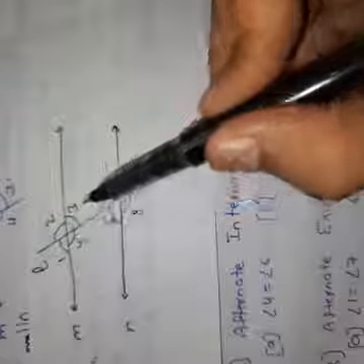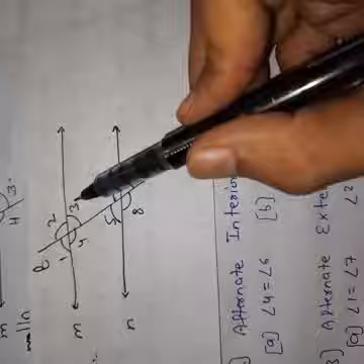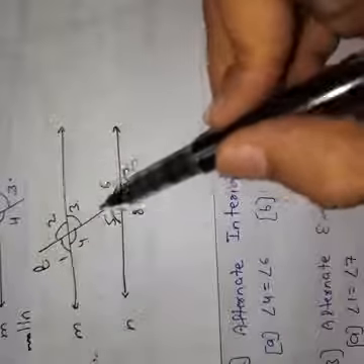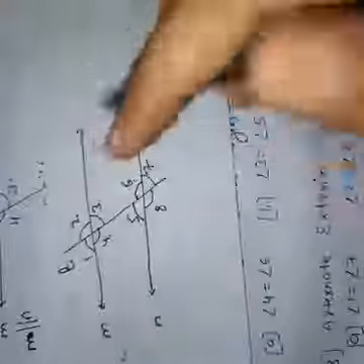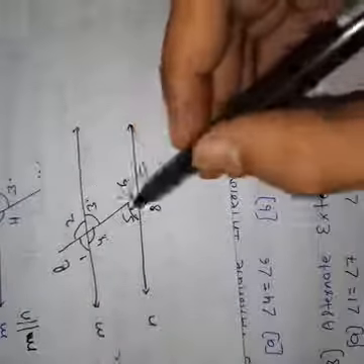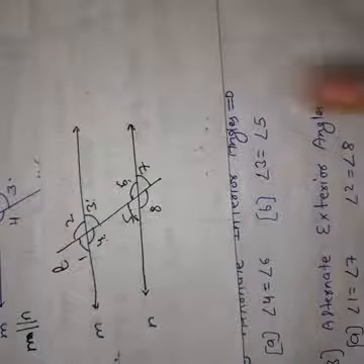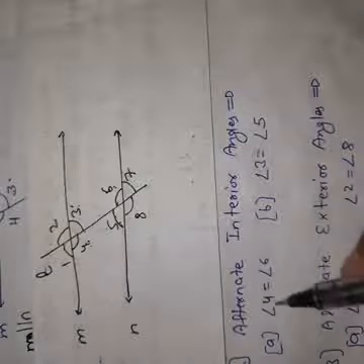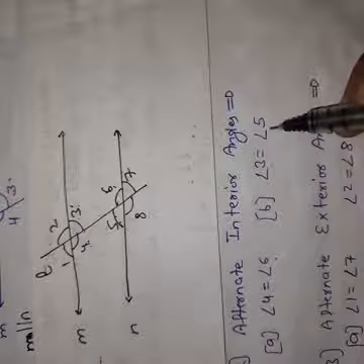So on the other side of angle 4, what is the angle here? Angle 6. Angle 5 and angle 3 on alternate sides. Angle 4 and angle 6 like this. Angle 4, angle 6 and angle 5 and angle 3. So these are on alternate sides and interior also. So these angles are called alternate interior angles. So this angle 4 is always equal to angle 6 and angle 3 is always equal to angle 5.